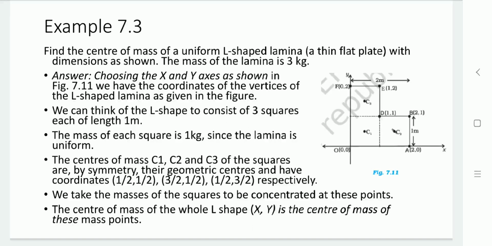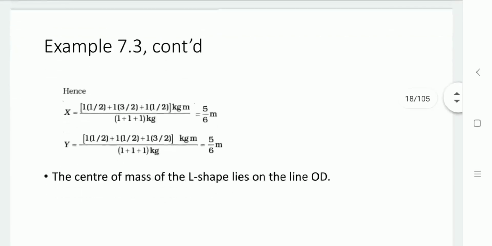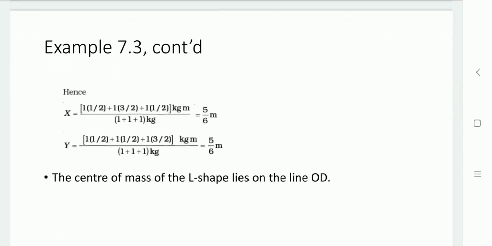So the center of mass of the whole L-shaped lamina is the center of mass of these mass points. So x equal to m1x1 plus m2x2 plus m3x3 divided by m1 plus m2 plus m3. Now we have the mass of each square and the x coordinate of each center. Let us place the values. So x would be 5/6 meter.